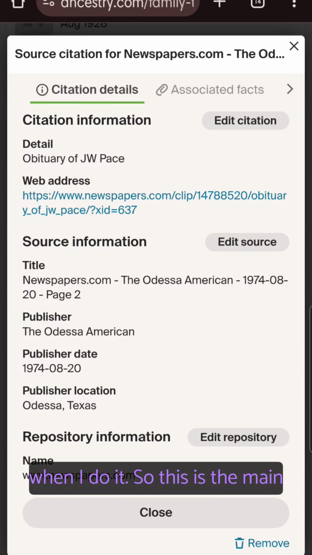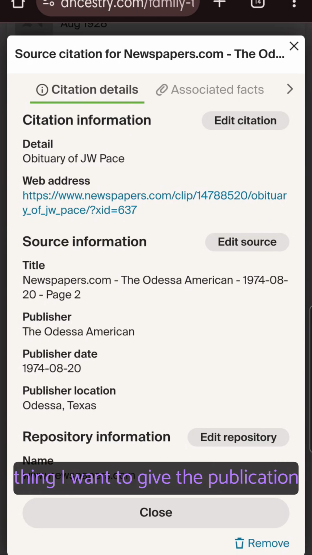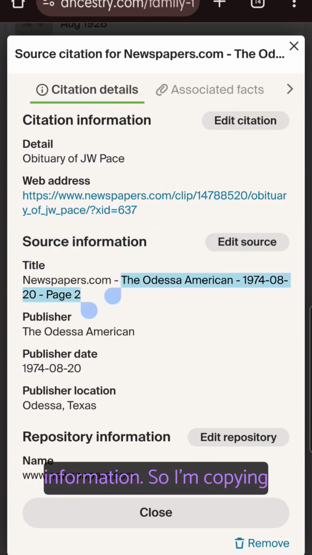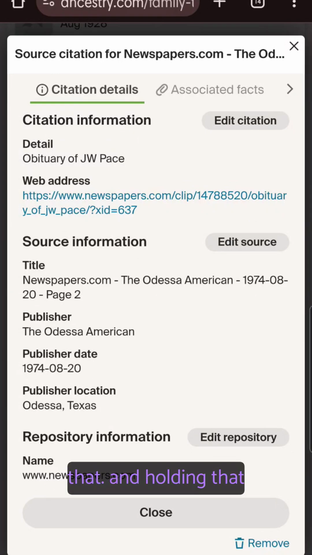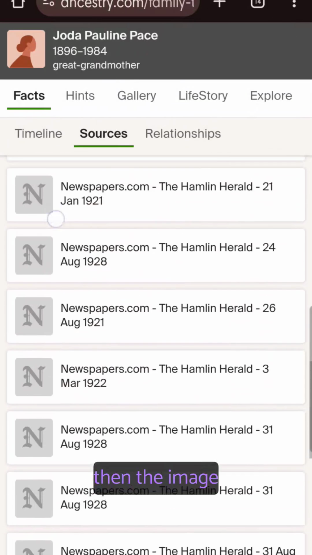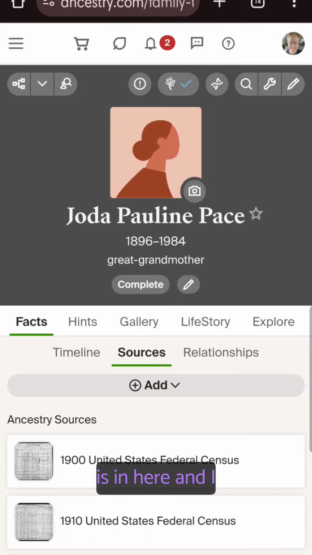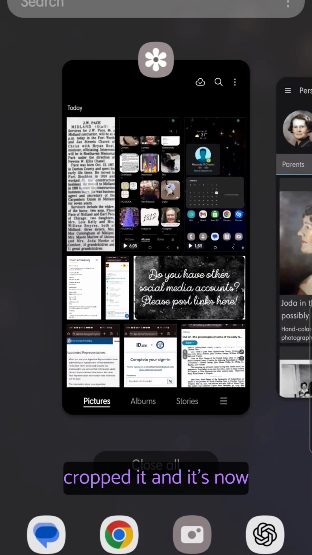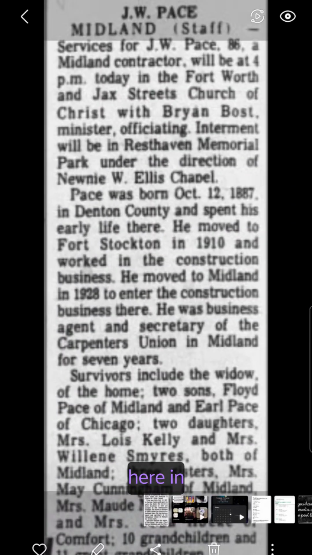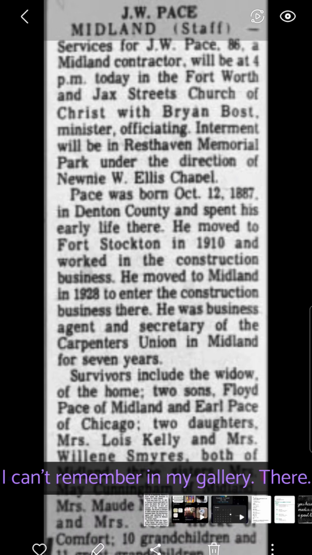So this is the main thing. I want to give the publication information. So I'm copying that and holding that aside. Then the image is in here and I cropped it and it's now here in my, what is this? In my phone. I can't remember. In my gallery. There it is. I'm a little word poor today.